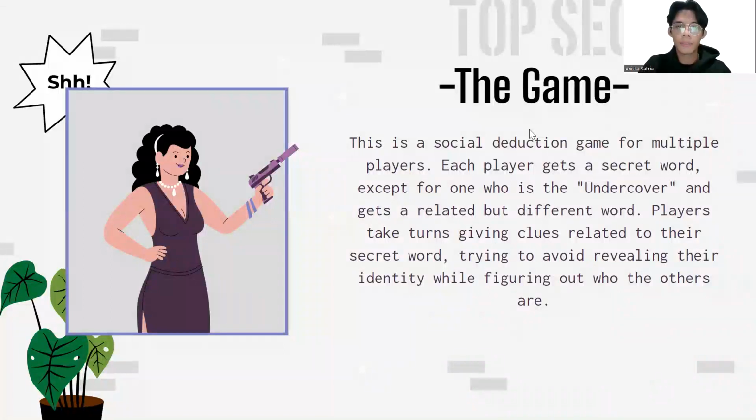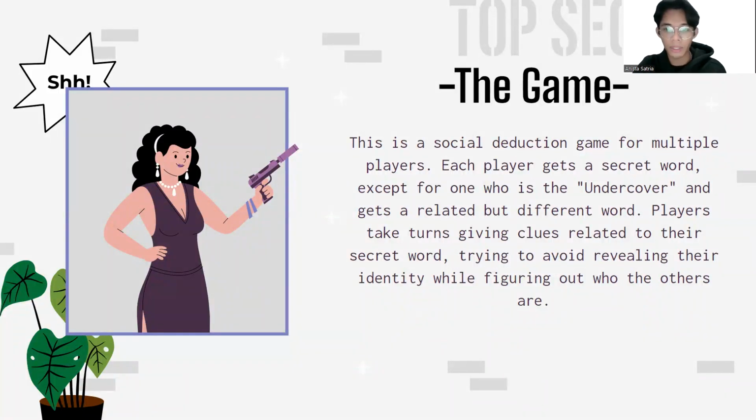So the game itself is a social deduction game for players. Each player gets a secret word except for one, who gets a related but different word. There are two roles, the civilian and the undercover. The undercover gets a word that is slightly different but quite similar. For example, the civilians get whale and the undercover word is dolphin.